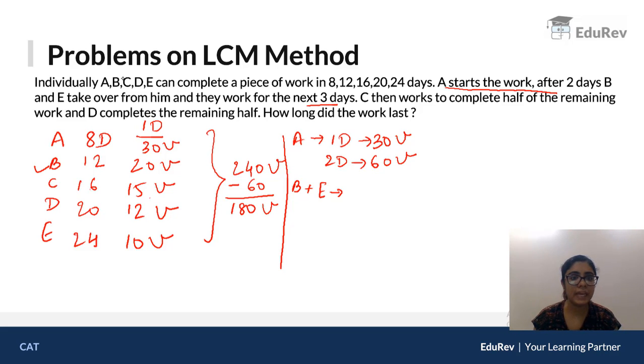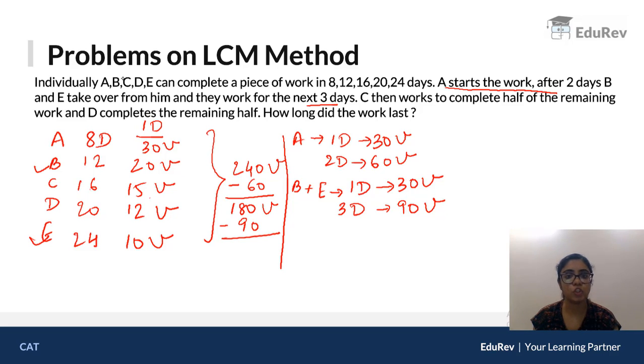See, B and E together will be doing 30 units in one day because B is doing 20, E is doing 10, so total becomes 30. They worked for 3 days. So in 3 days they will complete 90 units. So out of 180, 90 is done. So you are left with 90 units.